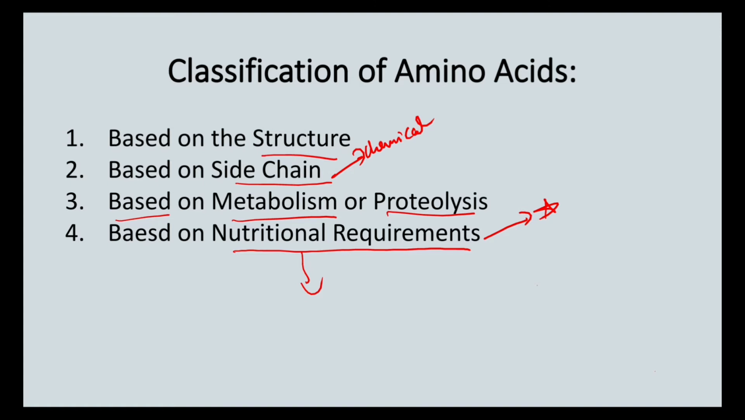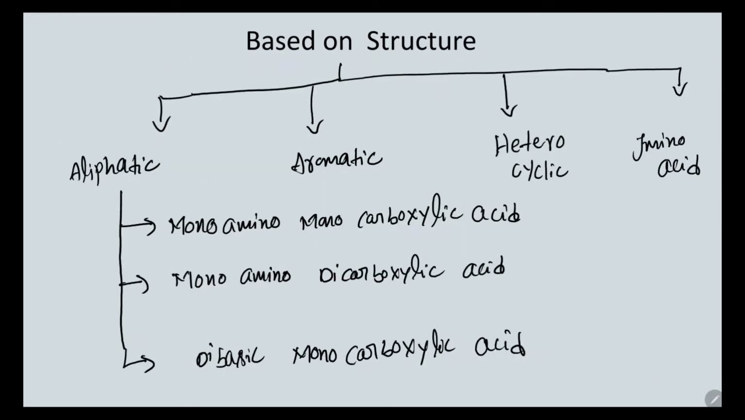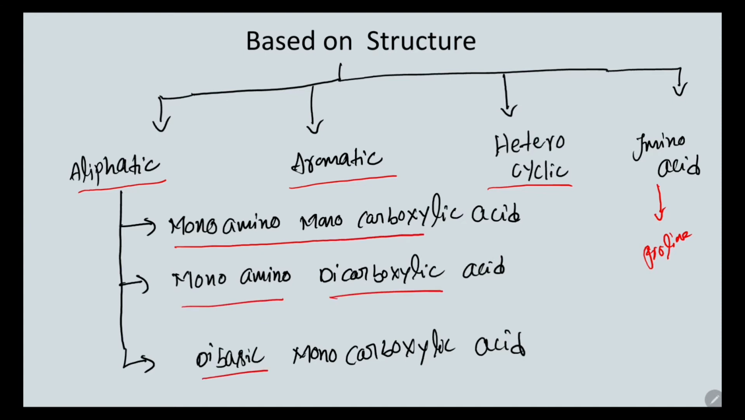First we will see how amino acids are classified based upon the structure. Based upon the structure, amino acids are classified like this. They are aliphatic amino acids, some are aromatic, some are heterocyclic, and there is only one imino acid, that is proline. We'll see later in detail. Again, these aliphatic amino acids are classified as monoamino monocarboxylic acids, monoamino dicarboxylic acids, and diamino monocarboxylic acids.